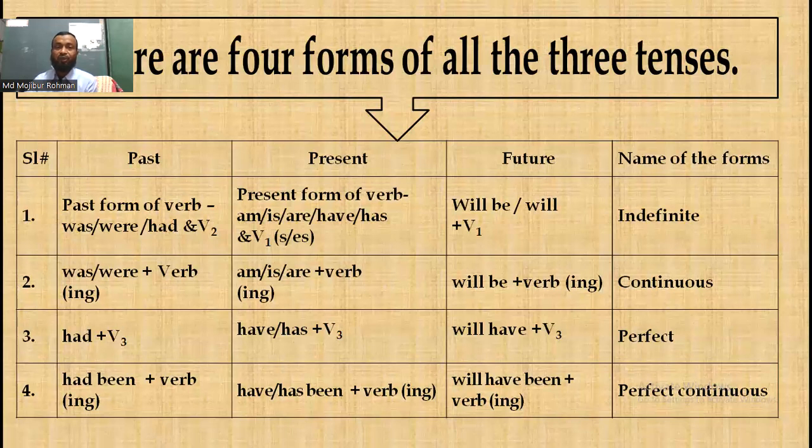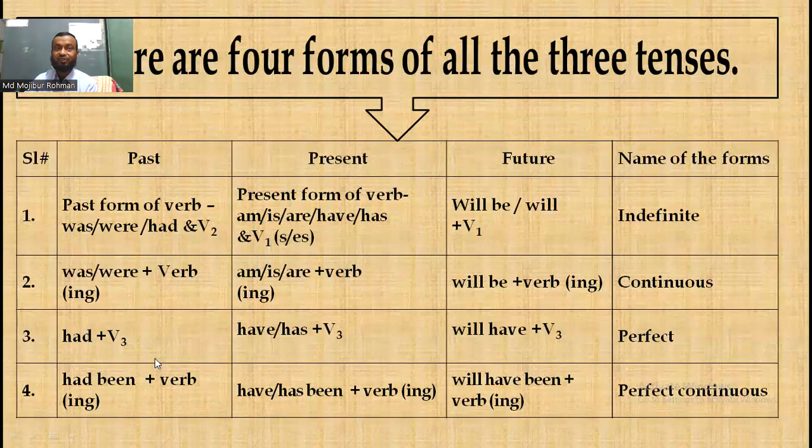My dear students, when we use past continuous tense, we have to use was or were, and then after was or were we have to use verb plus ing. In past perfect tense we have to use had and then verb 3, and in past perfect continuous tense we have to use had been and then verb plus ing.